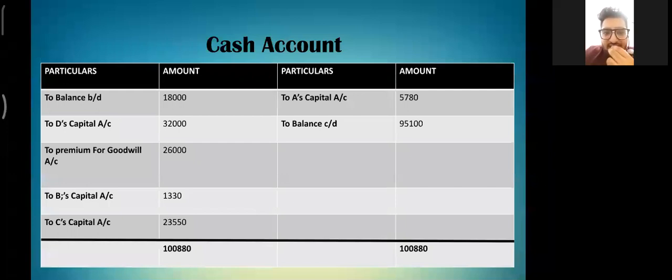Now, as A has surplus capital invested in the business, he will be withdrawing the surplus amount of 5,780 from the firm. So we have A's capital account on the credit side. Now deducting the credit side from the debit side, we get a closing cash balance of 95,100, which will be transferred to the balance sheet of the new firm.